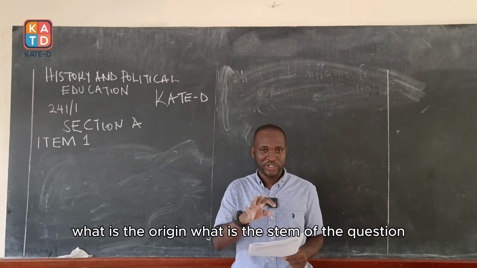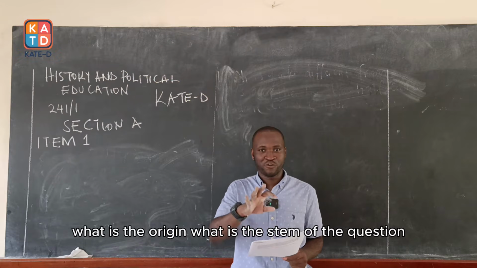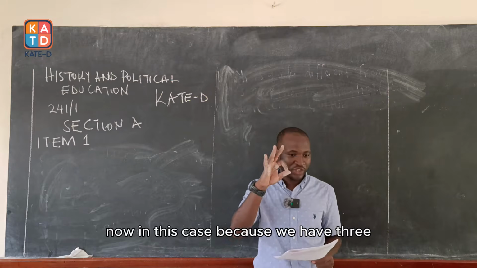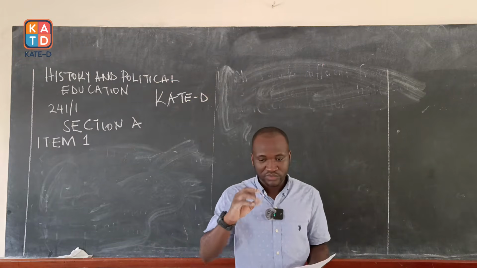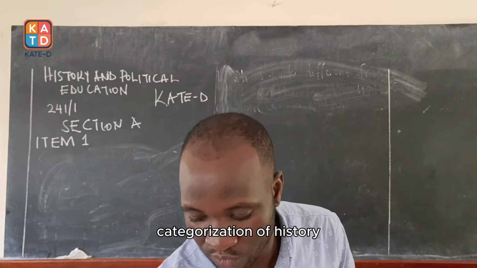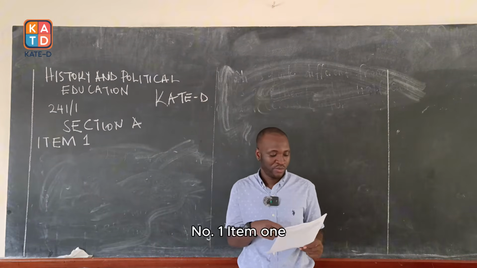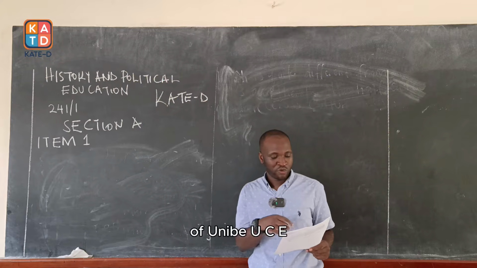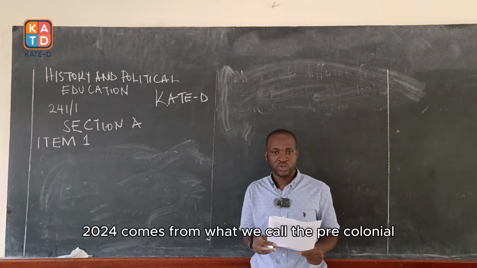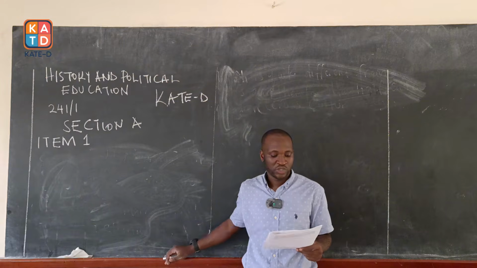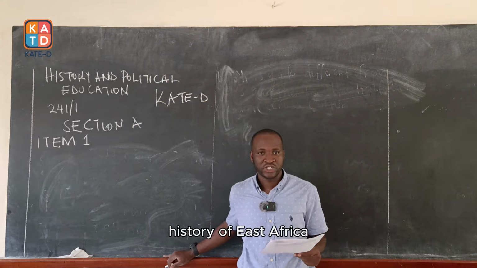What is the origin? What is the stem of the question? Now, in this case, item 1 of UNEB UCE 2024 comes from what we call the pre-colonial history of East Africa.